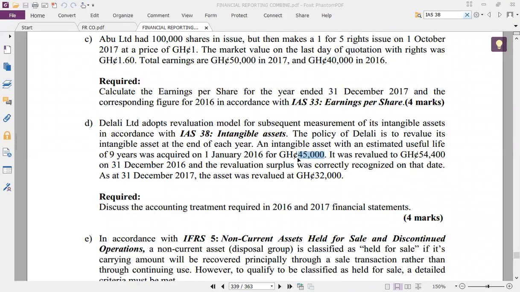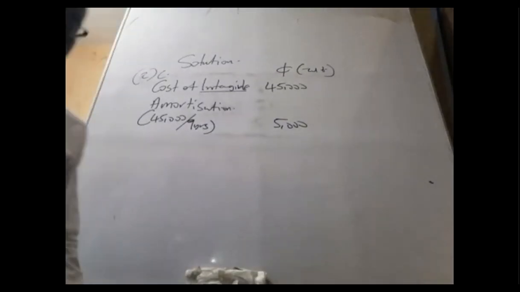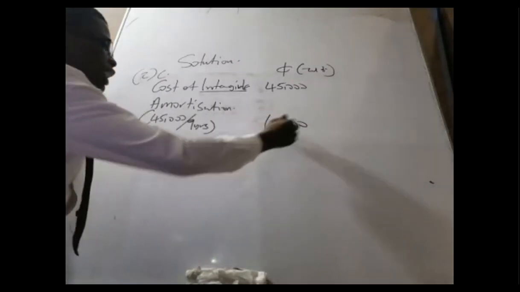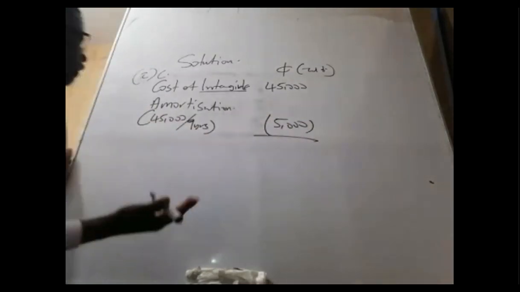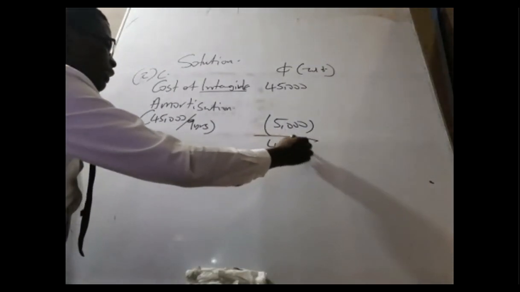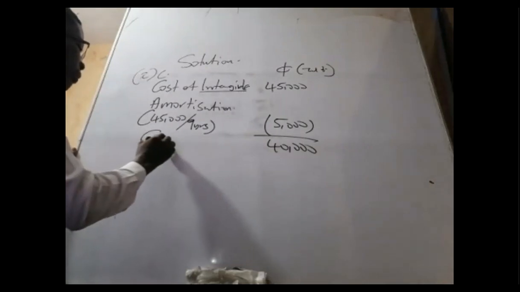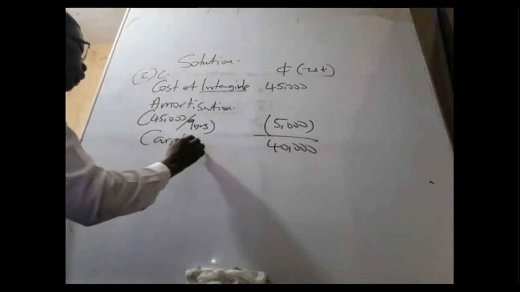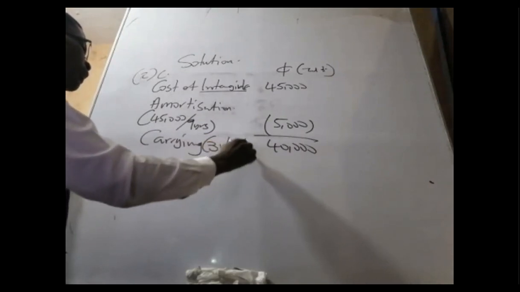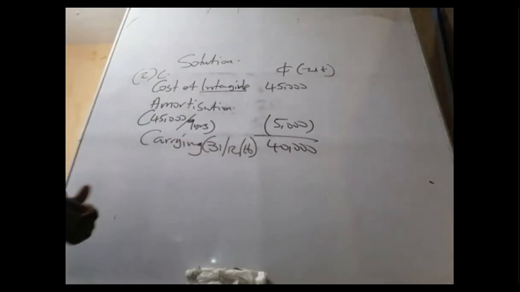Okay, so we have to find the carrying amount as of 31st December 2016 immediately. So go to the board. Because we're going line by line, it will even set off nicely. Because it's just 1 year, I'll get a carrying amount of 40,000. So this becomes the carrying amount as at 31st December 2016, with the date.